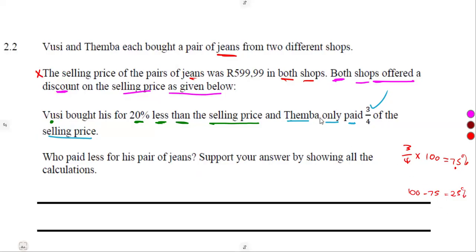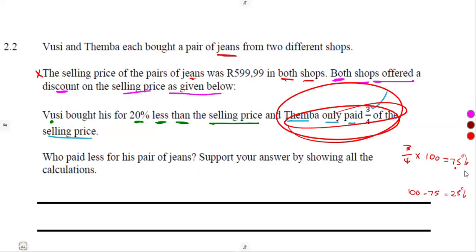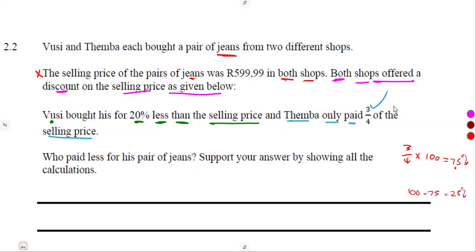So meaning to say, according to Temba here, it is the same as they were saying. There is a 25% less, which is a 25% discount, but they did not mention it that way. He paid 3/4 of that.